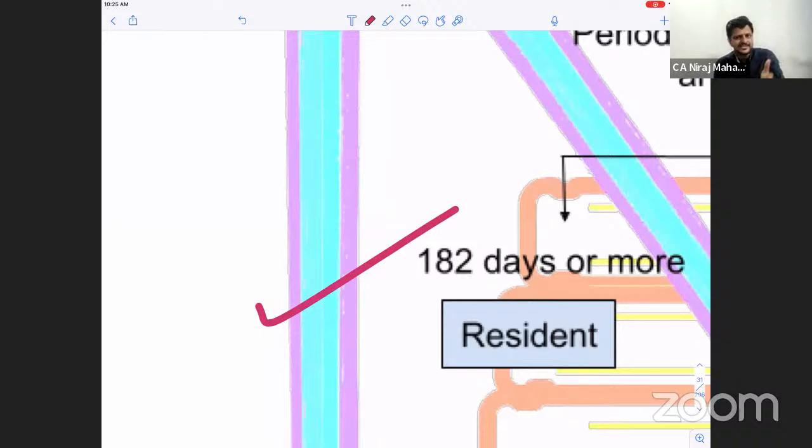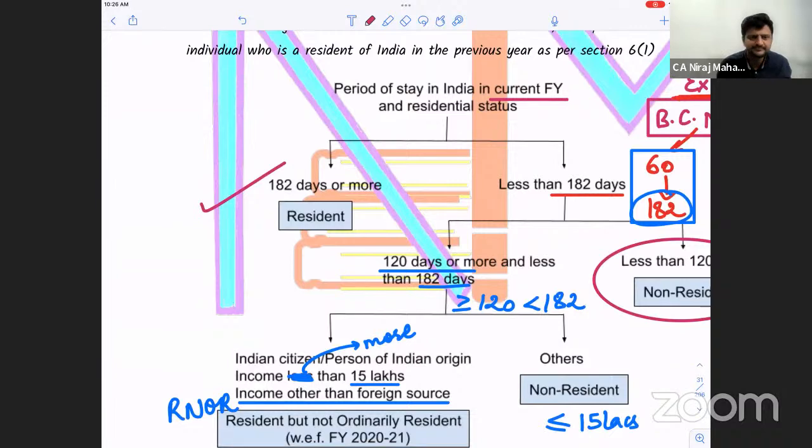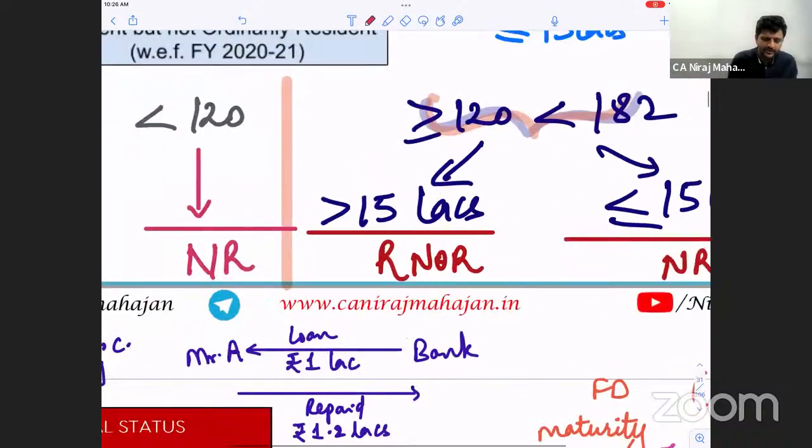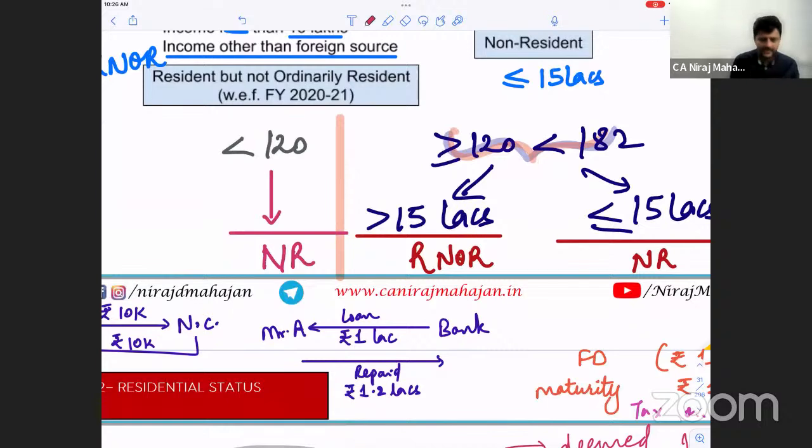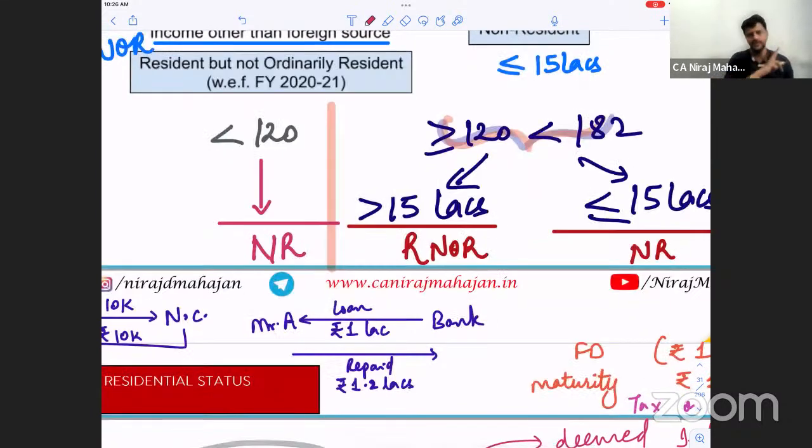When the person is less than 182 days in India, basic condition number 1 is gone. Correct? So we are dependent on basic condition number 2. And these people have complicated basic condition number 2. Clear till here? Now in basic condition number 2, we are obviously dealing with less than 182 days. And now here we have only 2 answers, NR or RNOR.